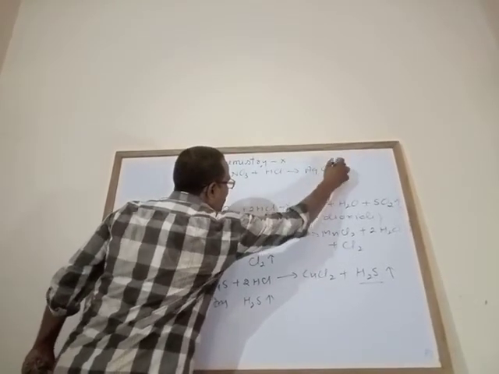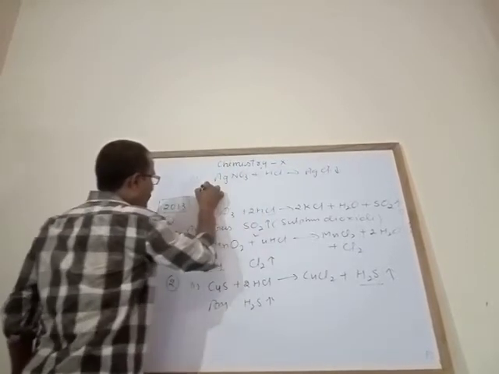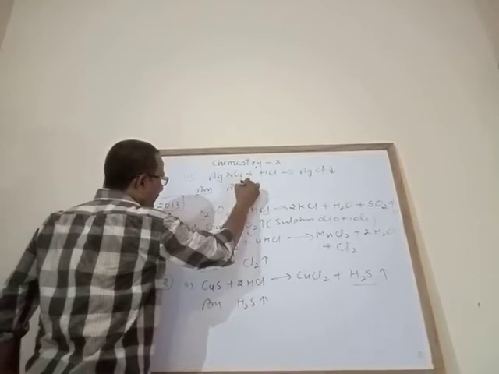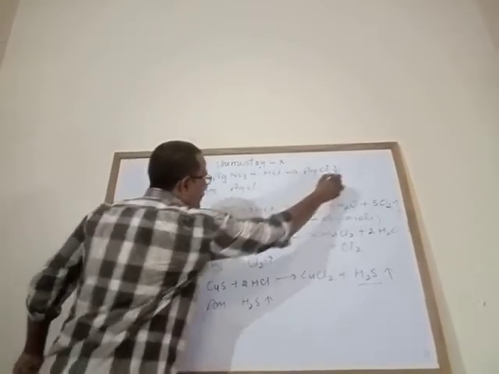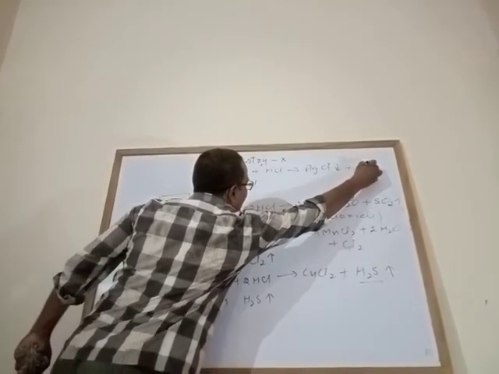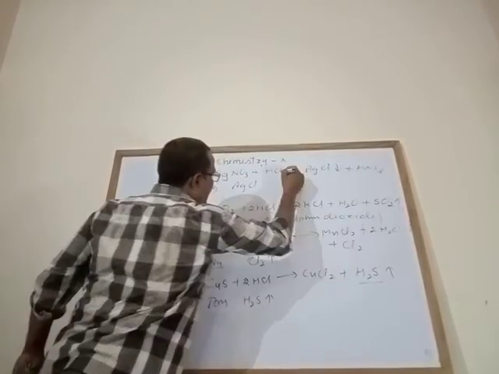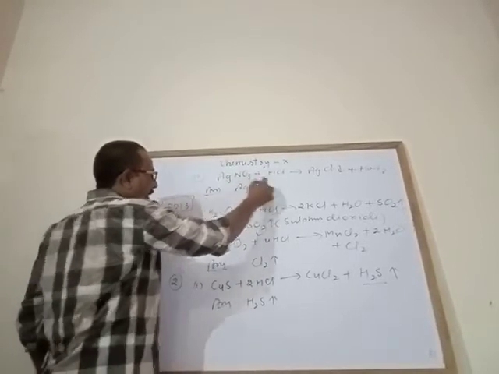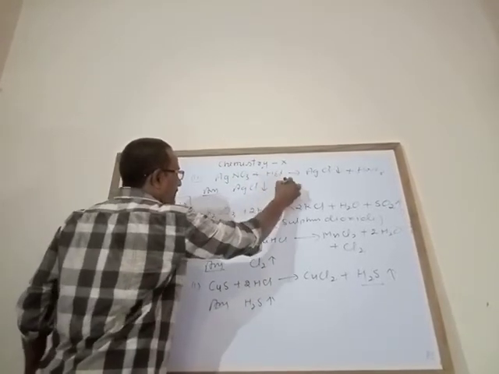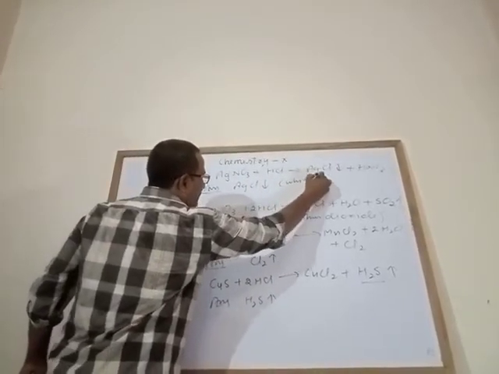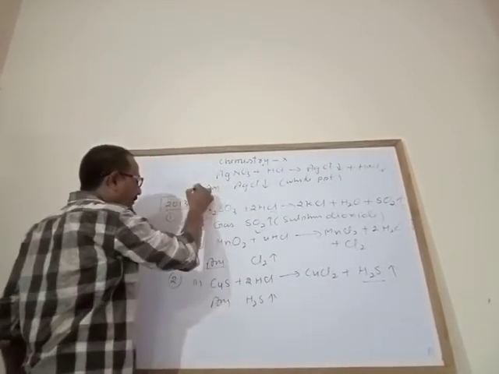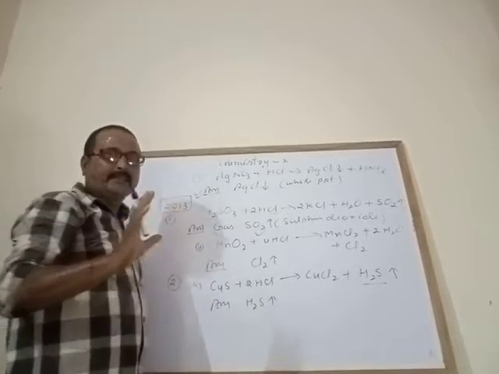You know that it is a white precipitate of silver chloride. Your answer will be white precipitate of silver chloride, and HNO3 is also formed. No need to write the reaction, only the answer is asked: white precipitate (PPT) of silver chloride. That will be your answer.